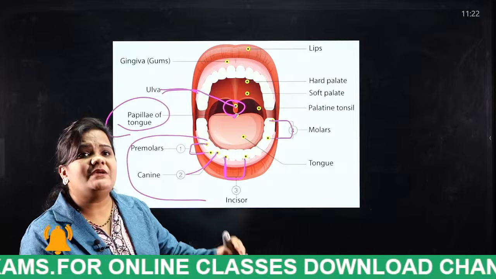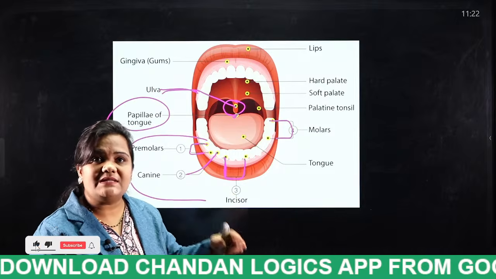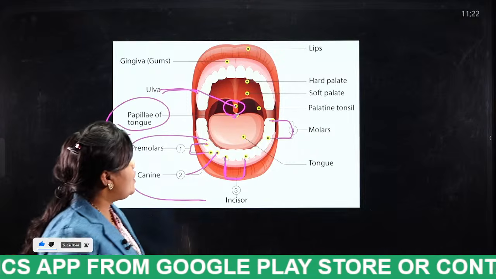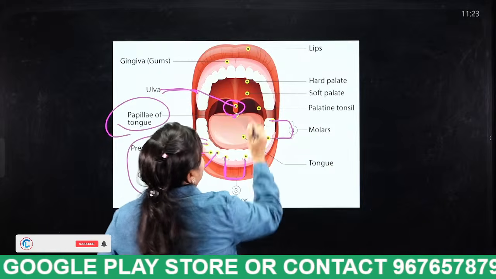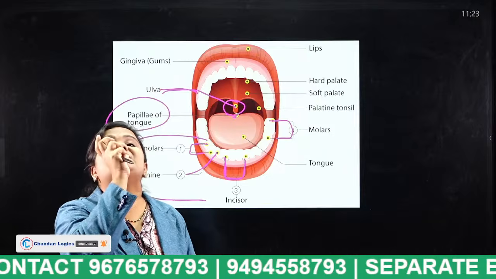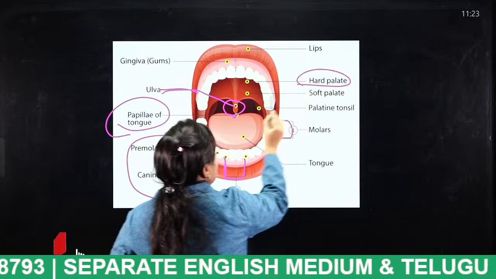So tell me students, how many teeth does an adult have? Mention it in the comment section. And next, beyond the teeth, the part which is here is known as what? Hard palate. Okay, this is known as hard palate.